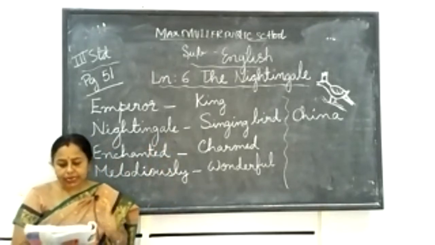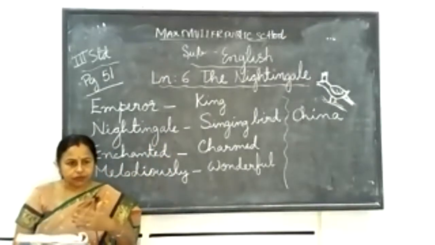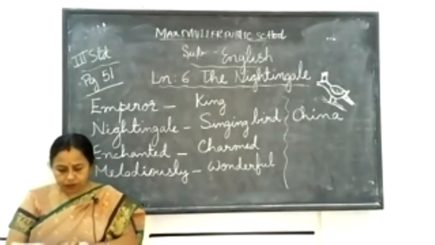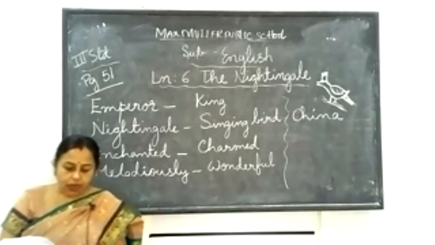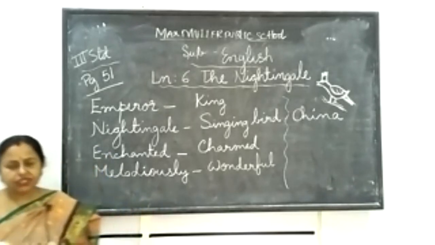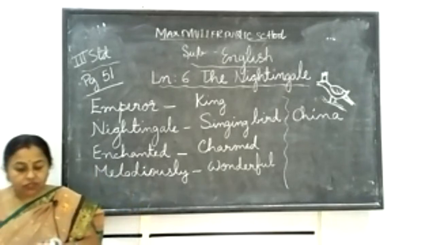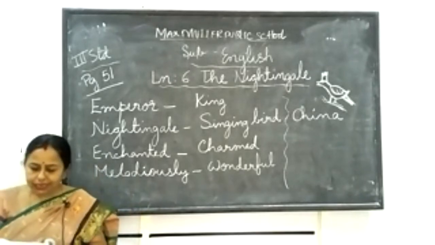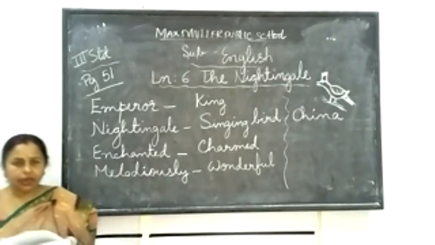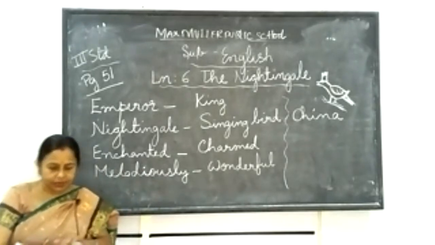Courteous means men in a king's court. I told you, in front of the king, so many people will be there. Along with him, ministers and all, so many will be there. They are called courtiers. Fascinated means interested or attracted. Thrilled means excited. Neglected means ignored. And wound means here, turn the key around. So that is the past tense of wind.